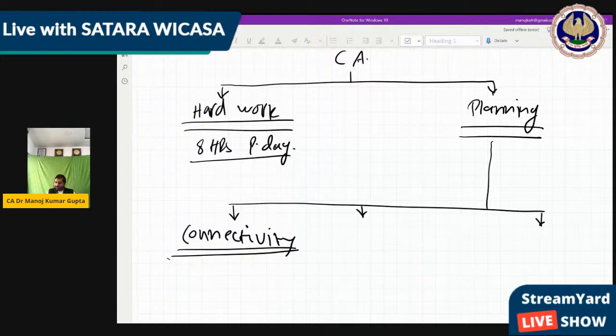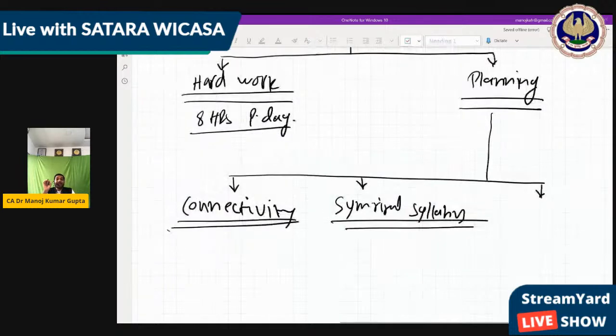Okay, next part, that is summarize the syllabus. Summarizing the syllabus is very, very important. Basically, you see the module and a lot of things are there, but in the entire syllabus, you have to learn in a systematic way. That is, there are more than around 20 chapters in your syllabus in accounts only. And in 20 chapters, in each chapter there are 10 to 15 or 20 questions.